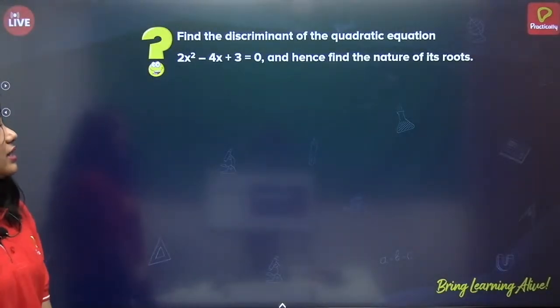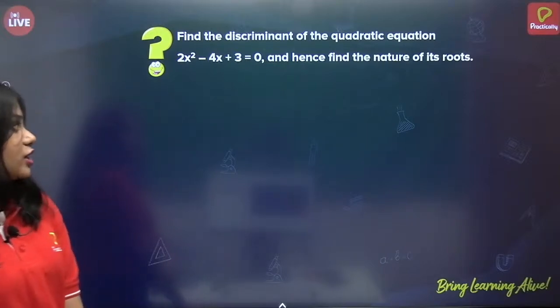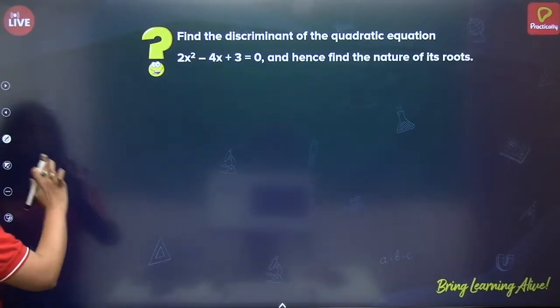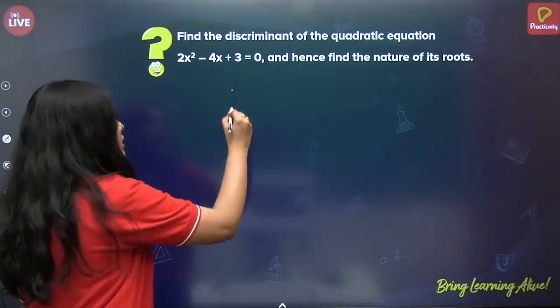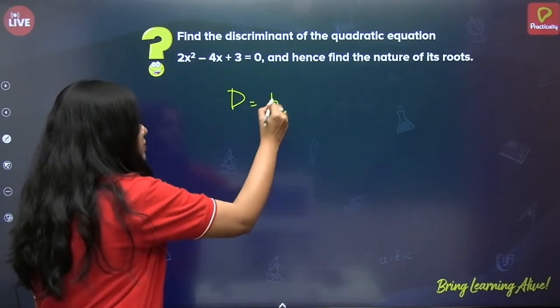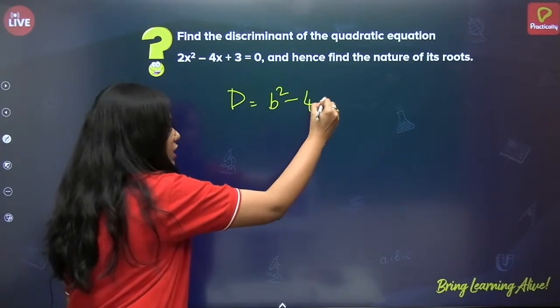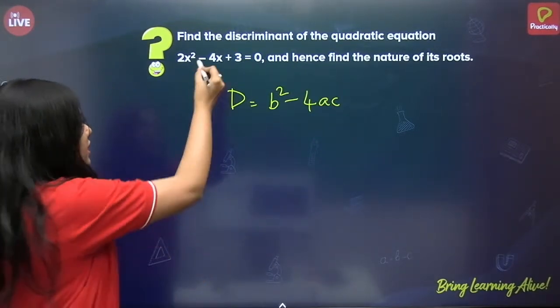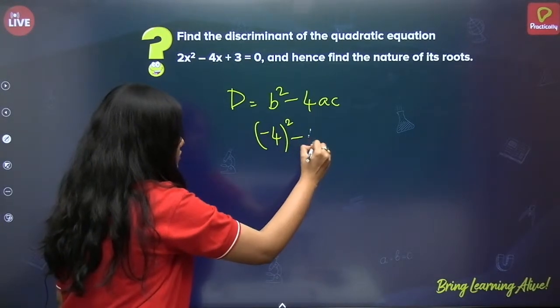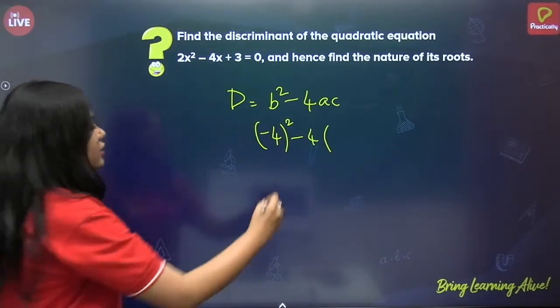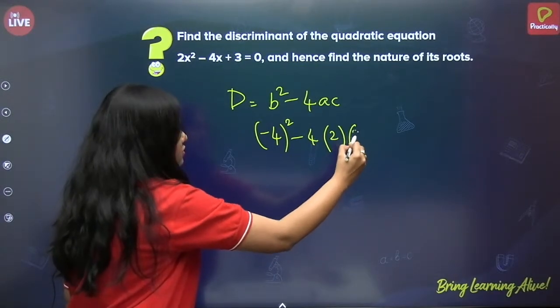Next, find the discriminant of the quadratic equation and hence find the nature of its roots. So let us do it. What is discriminant? Discriminant is equal to b square minus 4ac. So what is b here? Minus 4. Minus 4 whole square minus 4 of, what is a? 2. What is c? 3.